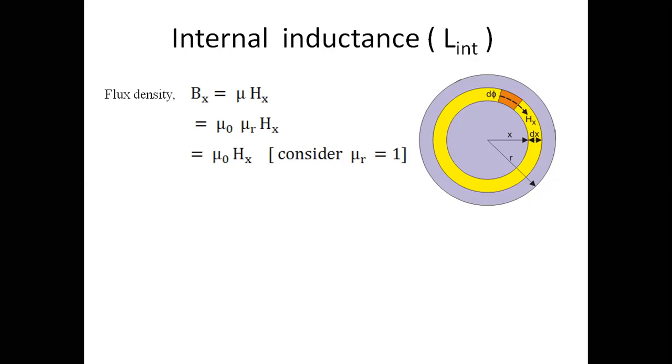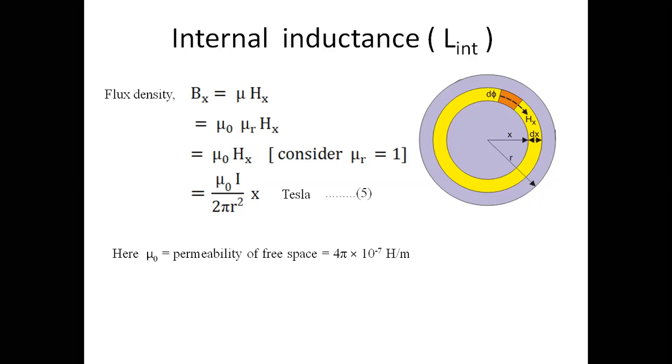Now, what you have to find out is inductance. Inductance is flux linkage divided by current. So we need the total flux linkages. How to find the total flux linkages? In the next part, put the expression of Hx from equation number 3, from the previous expression: mu naught I divided by 2 pi r square into x. So this is the expression for Bx. Mu naught is the permeability of free space, that is 4 pi into 10 to the power minus 7 henry per meter.